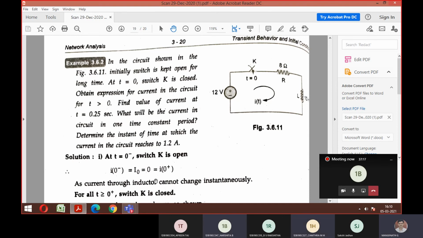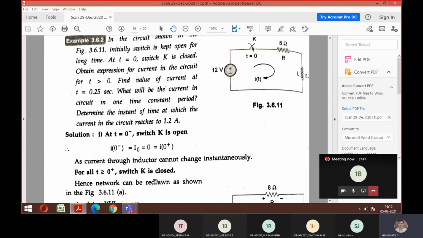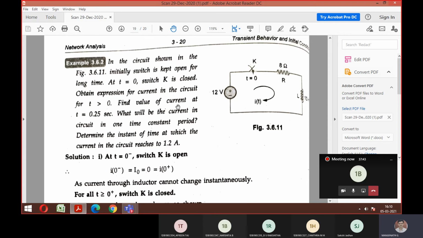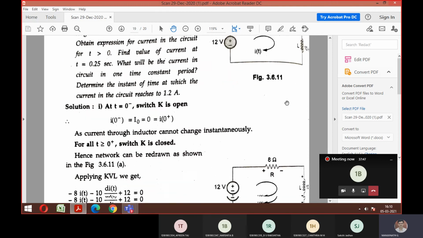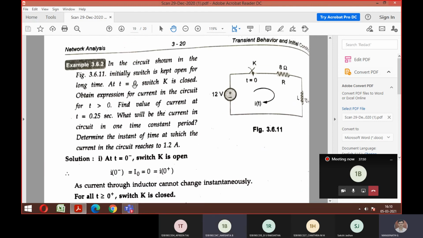At time t is equal to 0, the initial condition is given. Then R is given as 8 ohm and the inductor is given with inductance value 10, I think it's micro Henry. Then they have given the voltage supply. Yes, sir. Now, what are you supposed to calculate? Look at the question. It carries two subtopics. It's a 10 marks problem. You have to proceed the same way as you did the derivation. Understand.